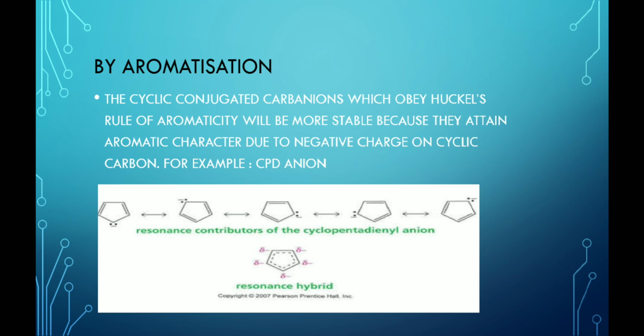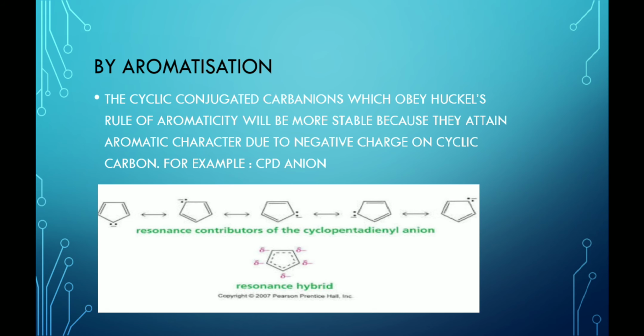The third factor is aromatization. The cyclic conjugated carbanions which obey Huckel's rule of aromaticity will be more stable because they attain aromatic character due to the negative charge on the cyclic carbon. For example, the CPD anion, the cyclopentadienyl anion.